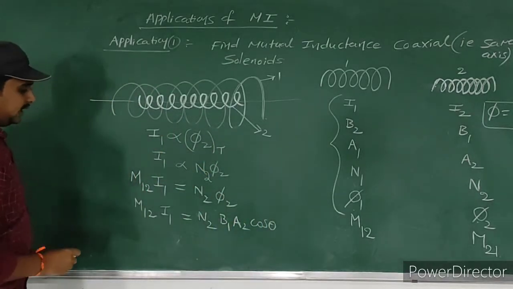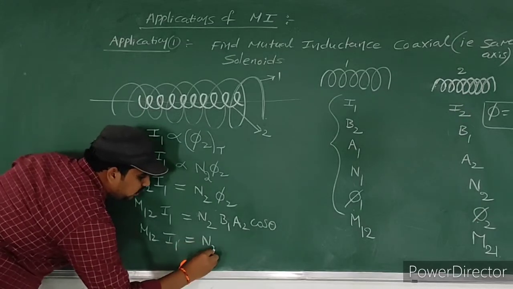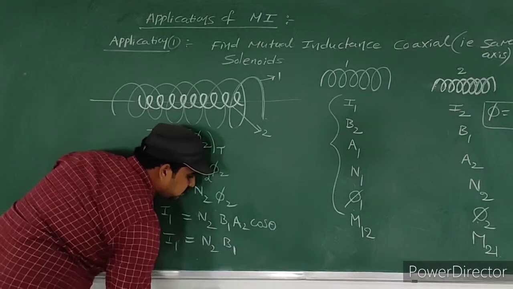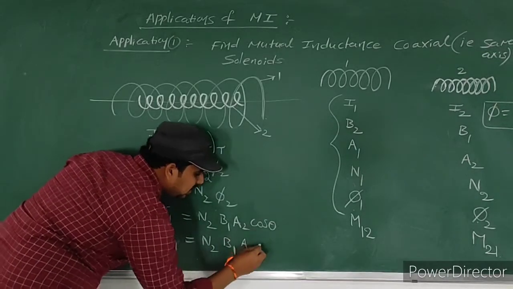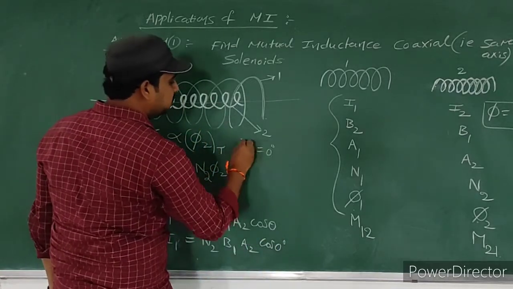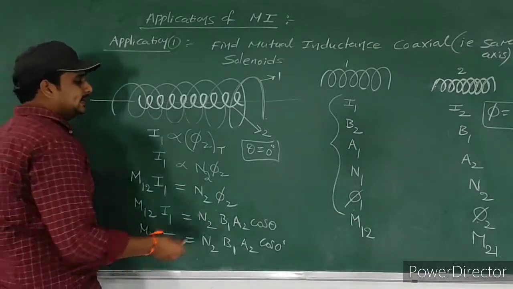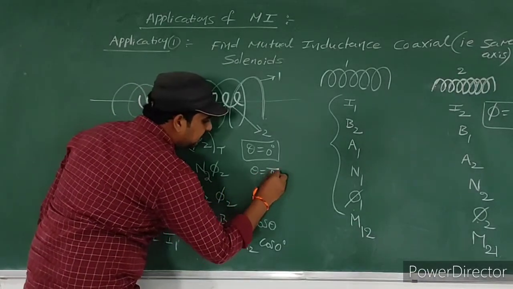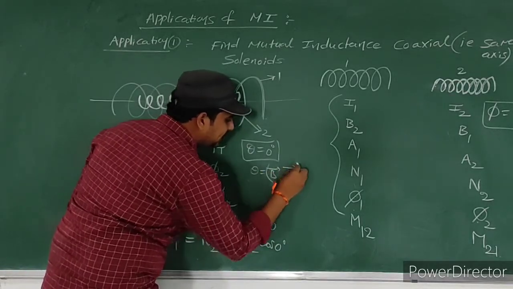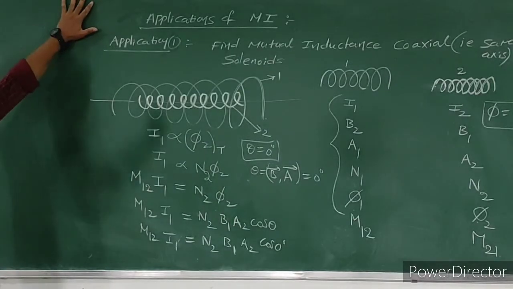So then M12 into I1 is equal to N2 into B1 into A2, where A2 is pi R2 squared. We'll substitute later. The cos theta value is for 0 degrees. Here theta is 0 degrees because the magnetic field and area vector both act in the same direction. That's why theta is equal to 0 degrees. Dear student, don't panic. Very simple concept.